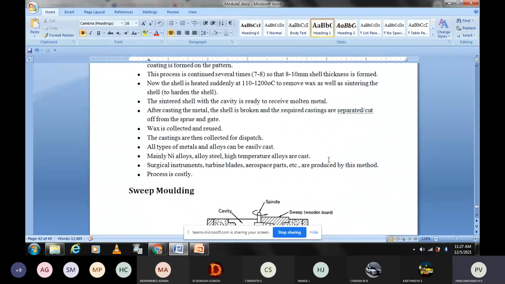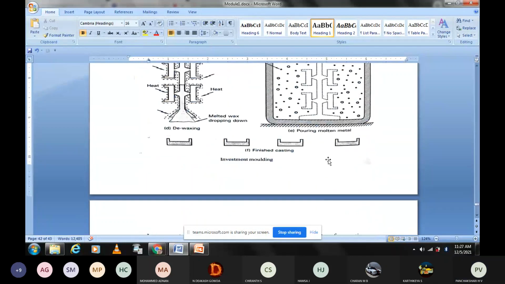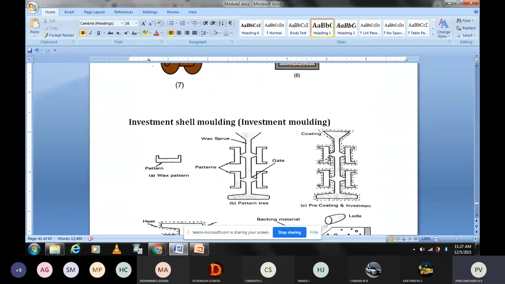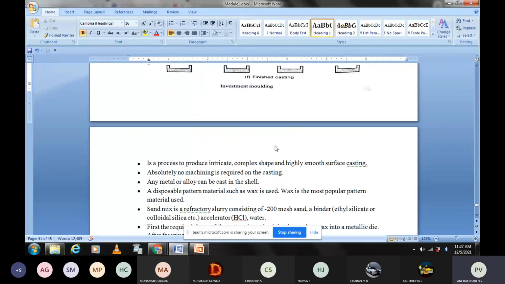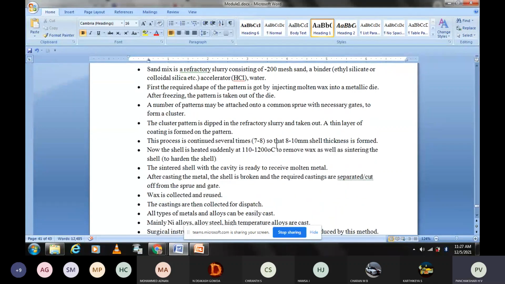Any doubt in this? Shell molding has two types: metal pattern shell molding, and wax pattern investment molding or shell molding. Here investment is nothing but that wax pattern, we call it as investment. Okay. So that is explained here.